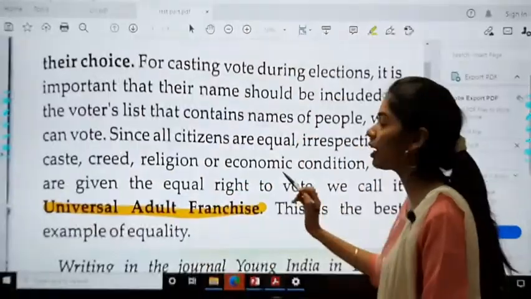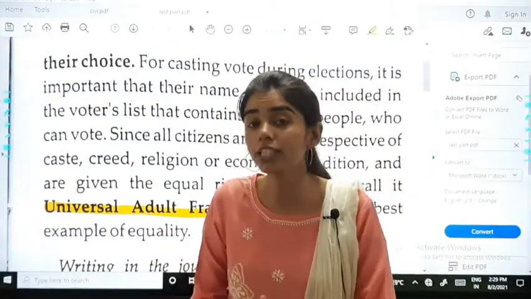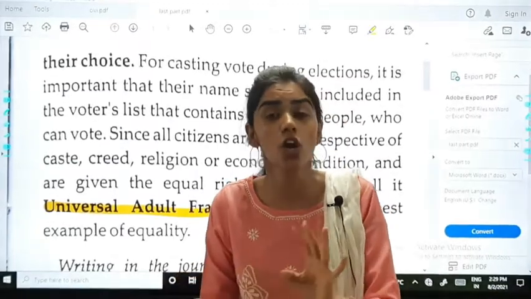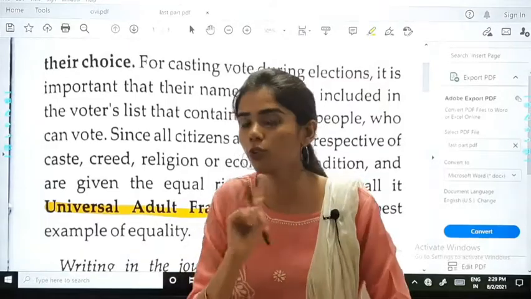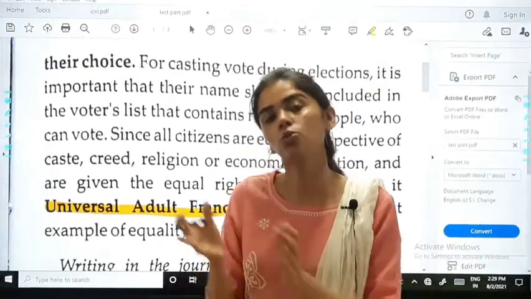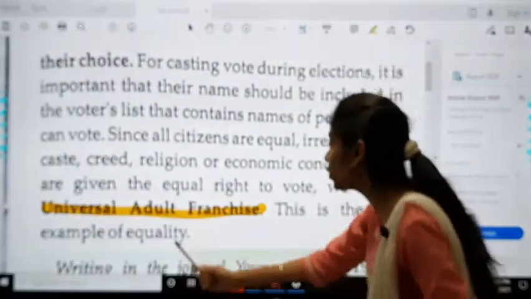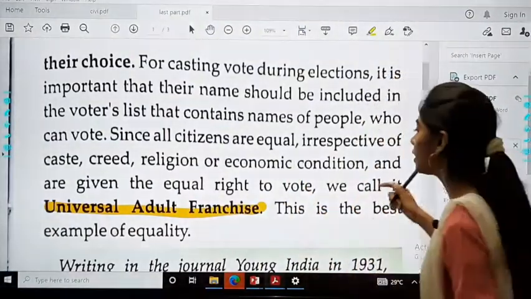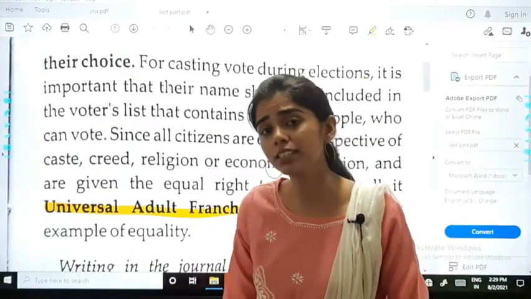And this is why it is said to be equal for all. Equality is maintained in this. There is no religion, no class, no saying that if you are rich, I am giving you a chance, and if you are poor, I am not. No, that is not there. Everyone who is eligible gets the chance to vote. So that is why it is called universal adult franchise. This is the best example of equality, isn't it?